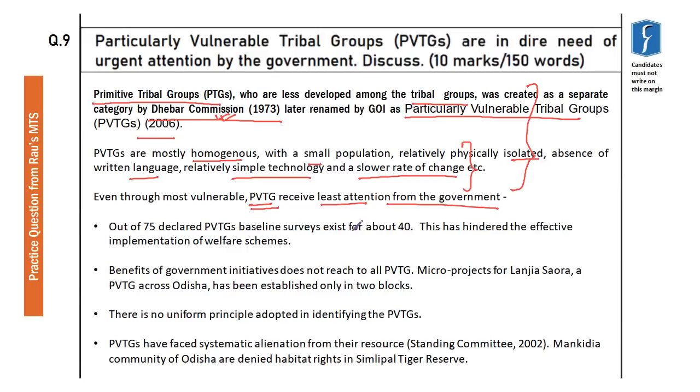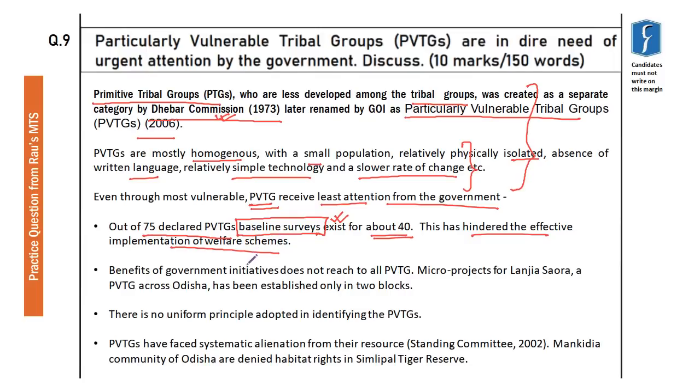This can be proven from the fact that out of 75 declared particularly vulnerable tribal groups, the baseline survey exists for about 40. We do not have enough data about the rest. Having a baseline survey about a population is the most basic thing for the welfare of that population. If you do not have enough data, there will be no proper formulation of schemes for their welfare. This basic fact that we do not know about them proves that they get the least amount of attention. And because of that, there has been hindrance in the effective implementation of the welfare schemes. This is the most important and most basic thing.